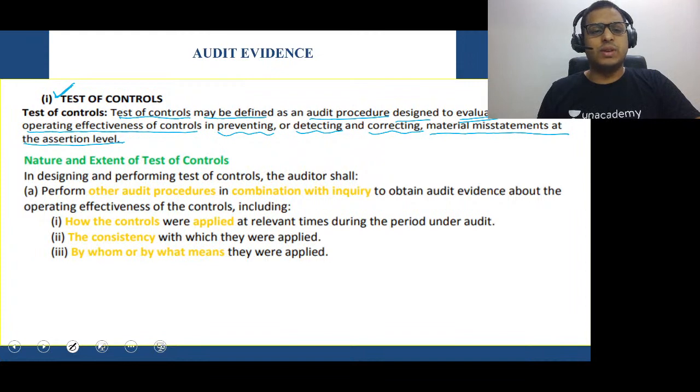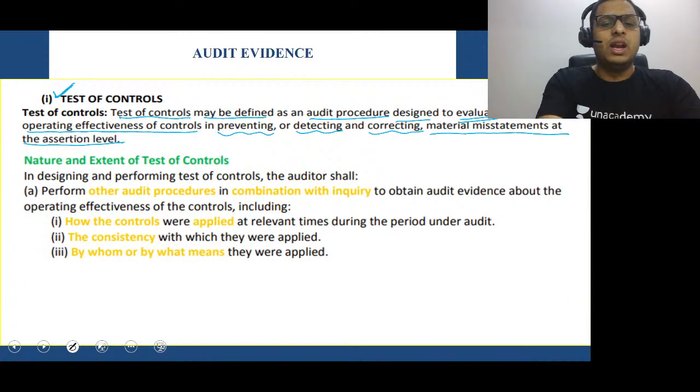Test of control may be defined as an audit procedure designed to evaluate the operating effectiveness of controls in preventing, or detecting and correcting, material misstatements at the assertion level. Very easy, very simple. Now, what are we going to check? Nature and extent of test of controls is the first answer.